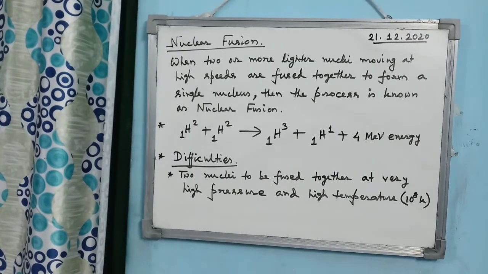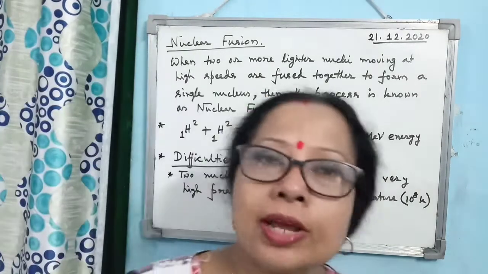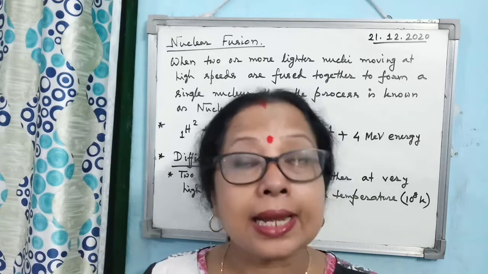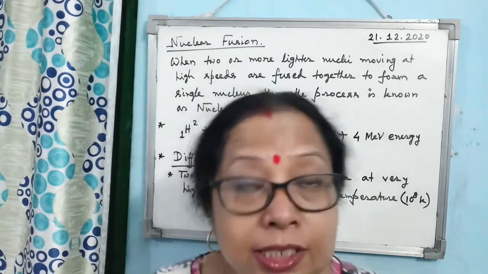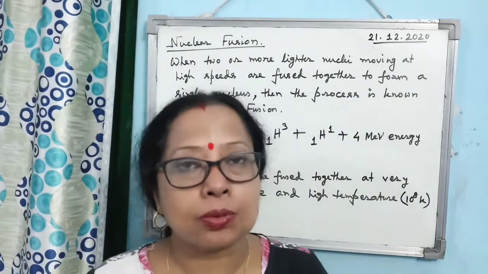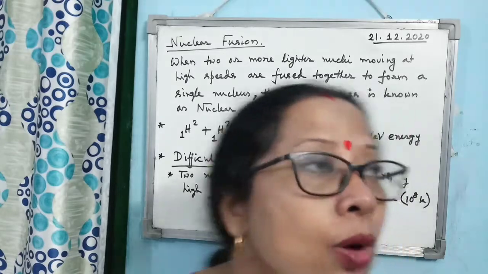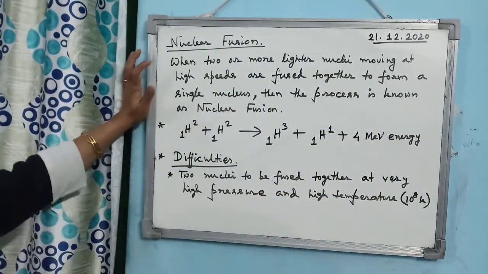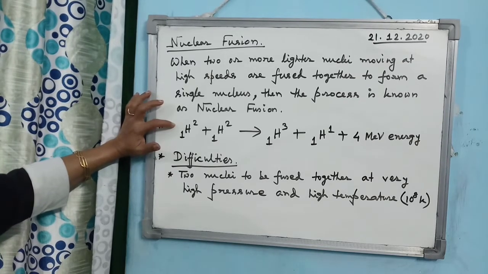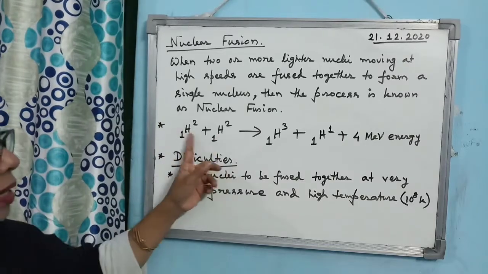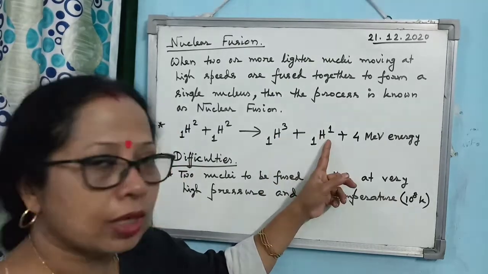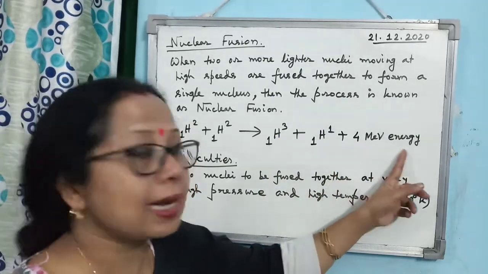Now the next topic is the nuclear fusion reaction. So what is a nuclear fusion reaction? When two or more lighter nuclei, I repeat, lighter nuclei, are combined together to form a heavy nucleus, that process is known as a nuclear fusion reaction. The definition you have to learn, and the typical example of a nuclear fusion reaction I have written here. That also you try to learn and remember. You see here, two deuterium nuclei, when combined together, produce a tritium nucleus, one proton, meaning protium, and 4 mega electron volt energy.